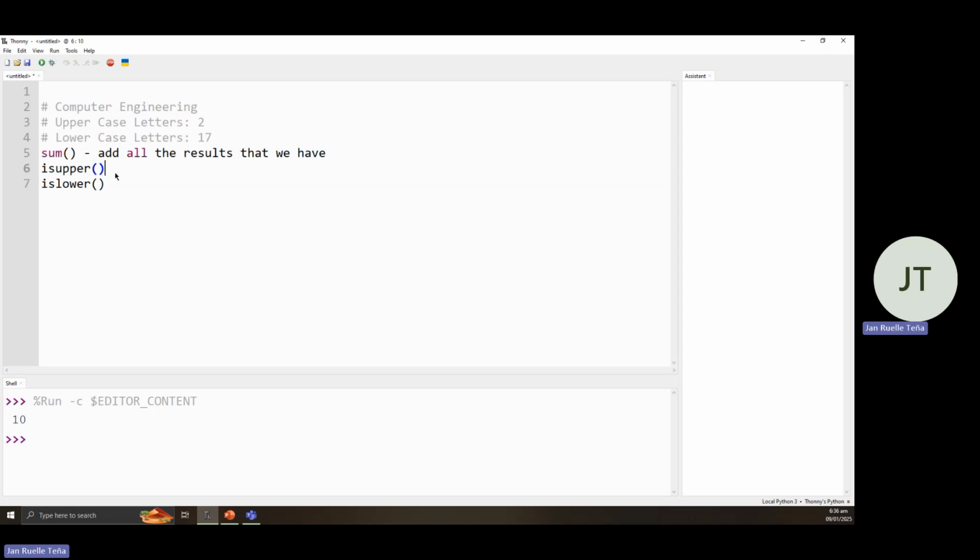Since we are comparing characters, and we need to check every character, we would define it as character.isupper, then character.islower. So this allows us to check each character if it is uppercase or lowercase. So we'll be using a for loop to run through the letters.